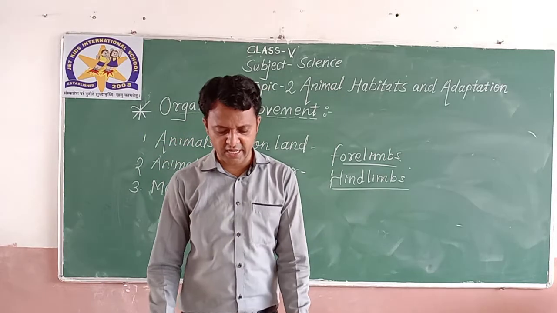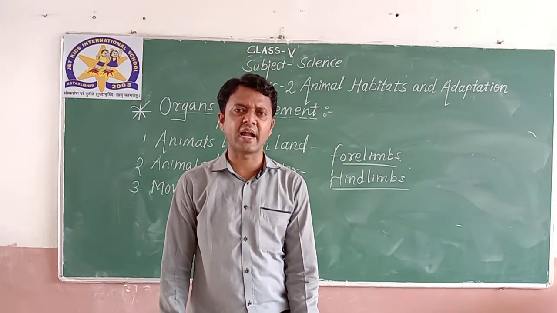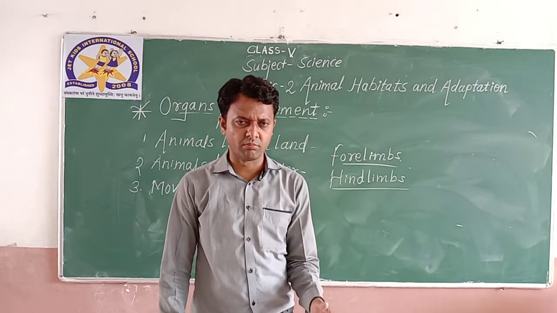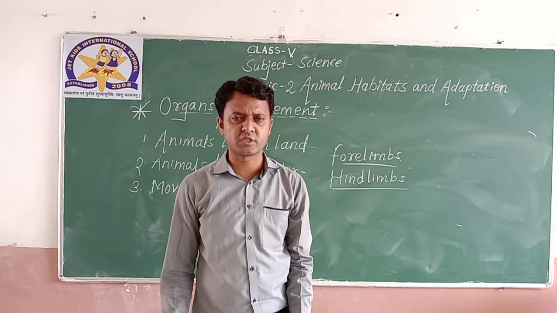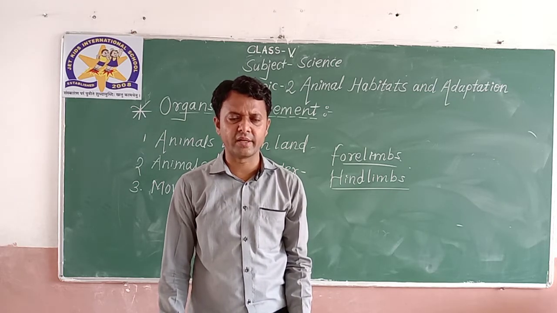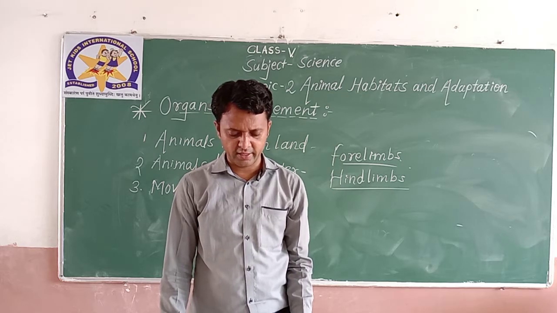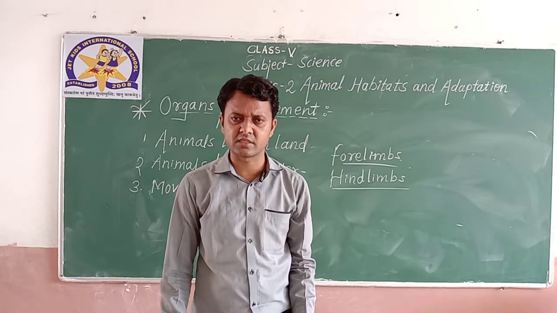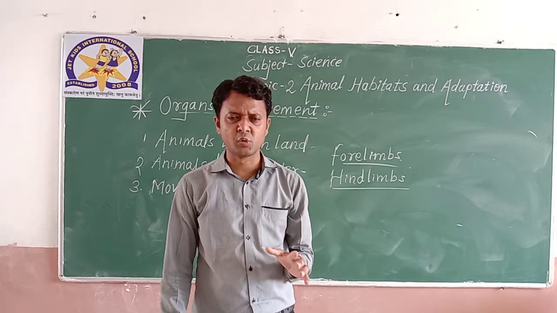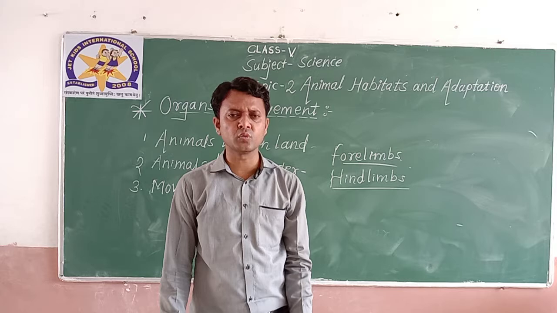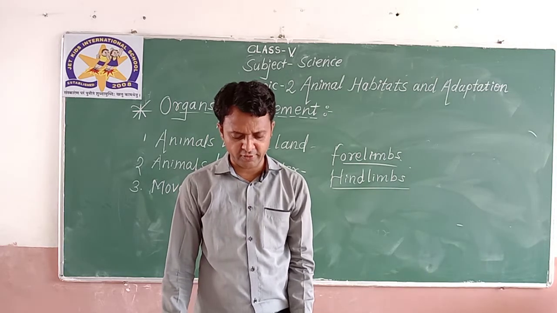Insects have 6 legs. Most insects have wings that help them to fly, like housefly, cockroach, and some other insects which we have seen in our household area. While some do not have wings, like spider and ants, they use their legs to move. They do not have any kind of wings.